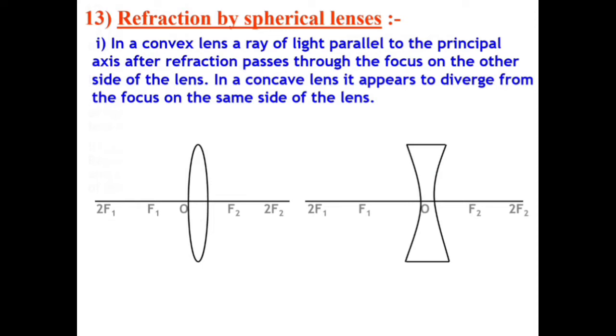You know that spherical lenses are made of two curves. That means they have two centers of curvature denoted by C or 2F and two focal points, that means F1, F2, in both lenses. In convex lens, a ray of light parallel to the principal axis after refraction passes through a focus on the other side of the lens, and in concave lens appears to diverge from the focus on the same side of the lens.